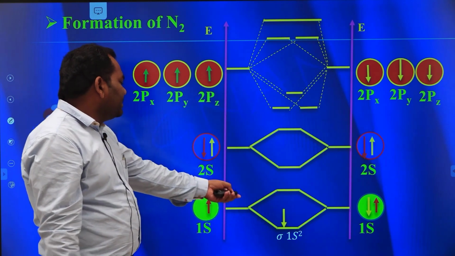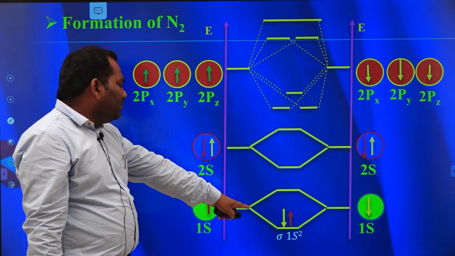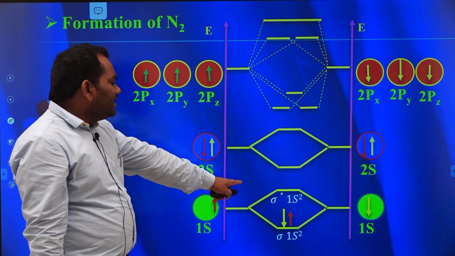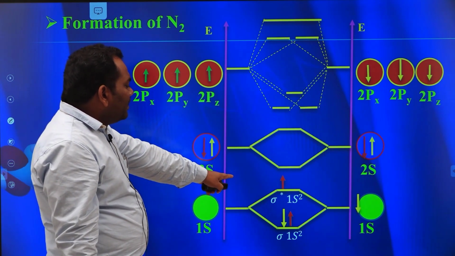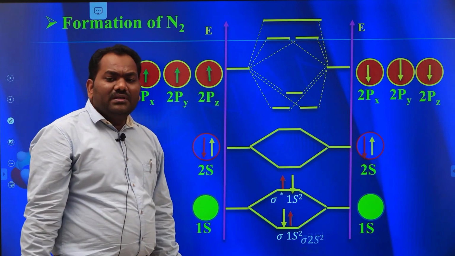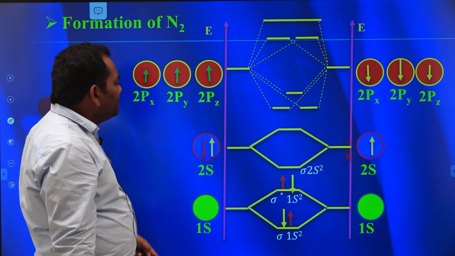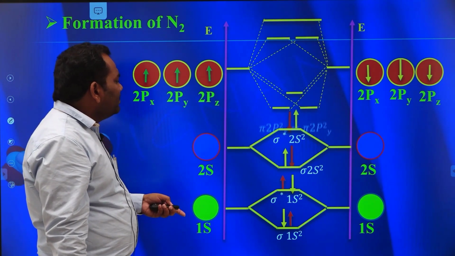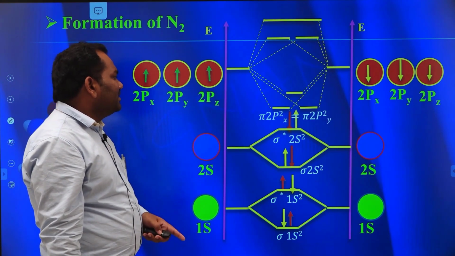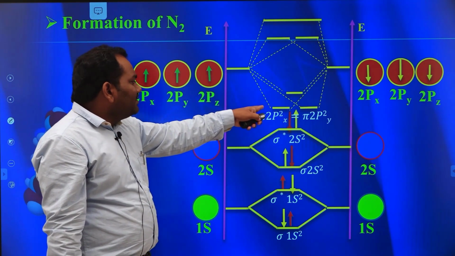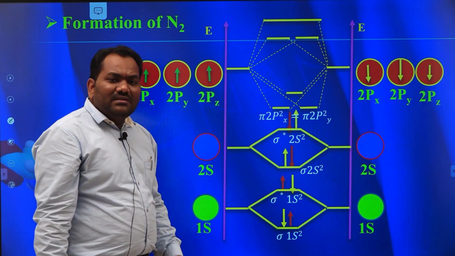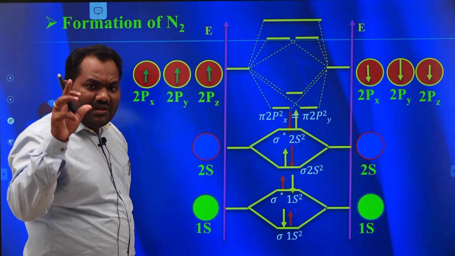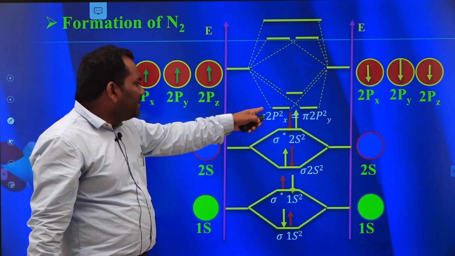First the electrons enter into sigma 1s bonding molecular orbitals, then into anti-bonding sigma star 1s orbitals. Here these orbitals are filled according to the Aufbau principle, Pauli's exclusion principle and Hund's rule. Hund's rule is applied here.